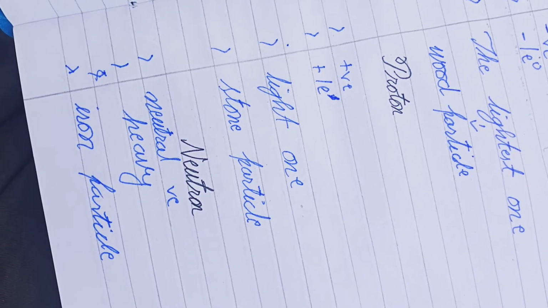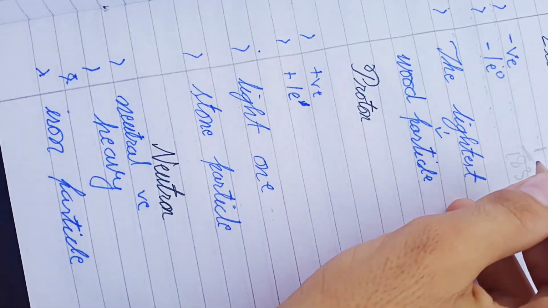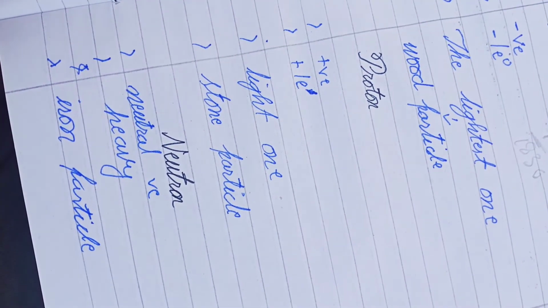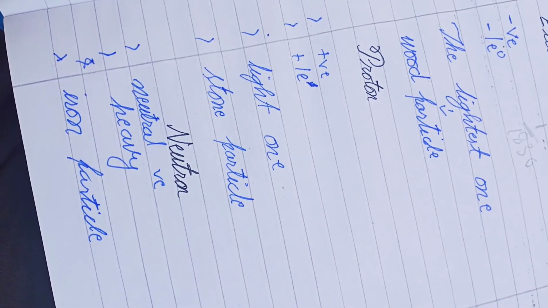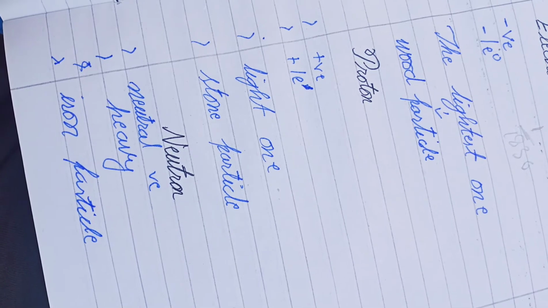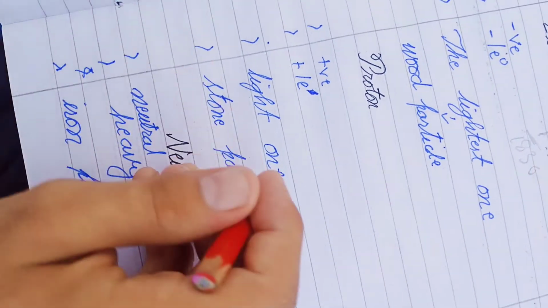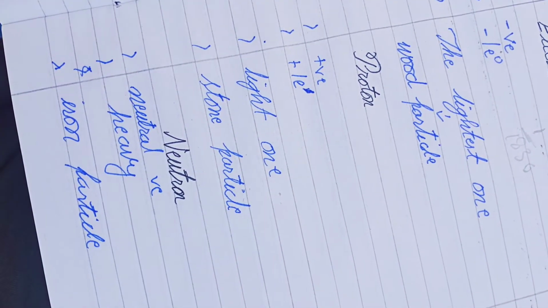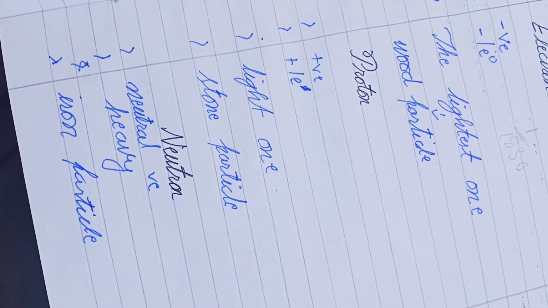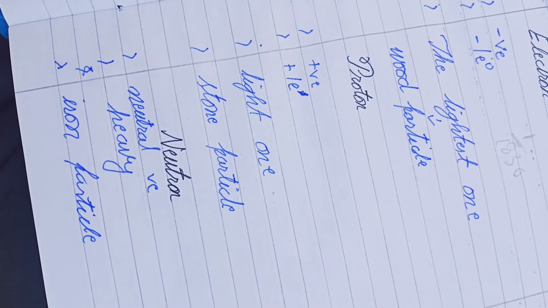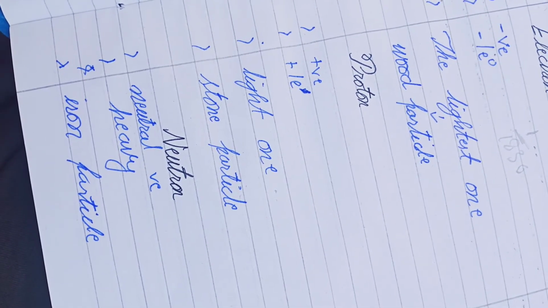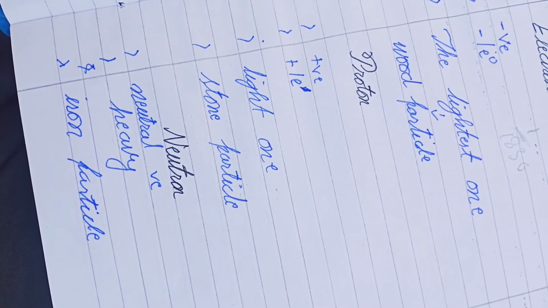It is heavier than the electron, as written here, the electron is 1 upon 1836 times. Now let's take the example of stone particles. We know stone particles are heavier than wood particles. That's why we have taken stone particles, just to imagine.